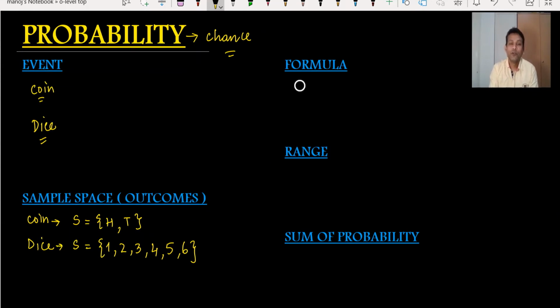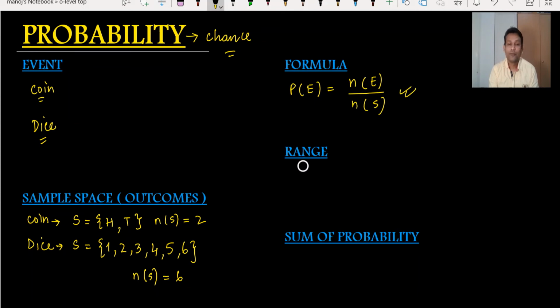Before that, what's the formula to find the probability? The probability of any event is equal to the number of that event divided by the total number of sample space. For example, the number of sample space in the coin is 2, head or tail. When we're talking about a dice, the number of sample space in a dice is 6. So this is very important: how many sample spaces do we have in a particular event? Okay, this is a simple formula of probability. This is very important. We have to use it.